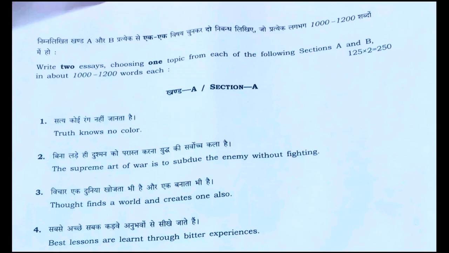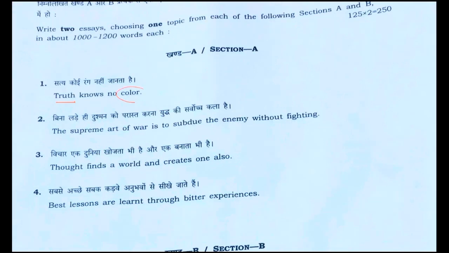So let's start with the first question that we see here. It says, the truth knows no color. If you see this question, it is not the complete question, because it has only given the statement, Satya ka koi rang nahi janta hai. But the next part of the question is, what if people start knowing the truth? So if you start writing the answer, you need to write the positive side plus the negative side of the question. Both need to be covered in 1200 words.